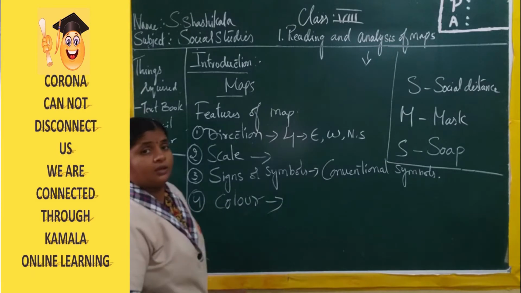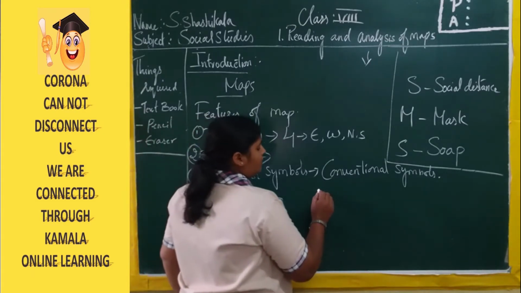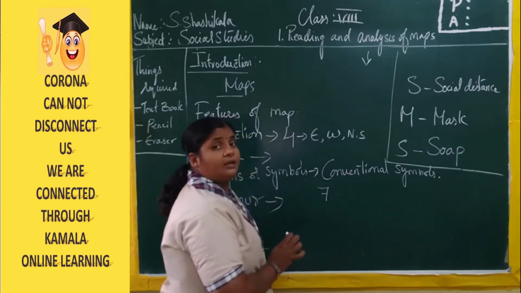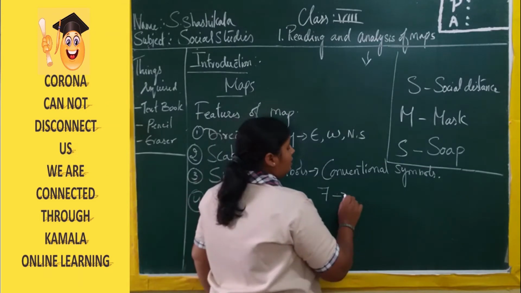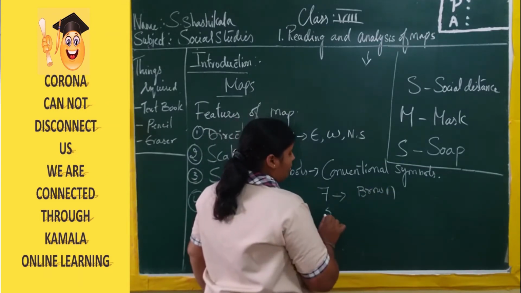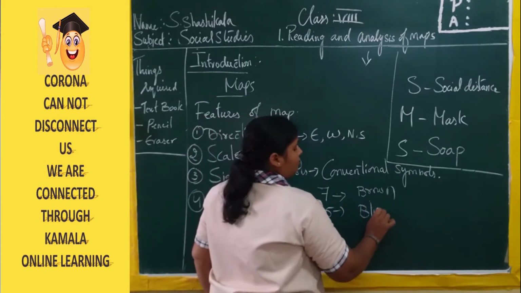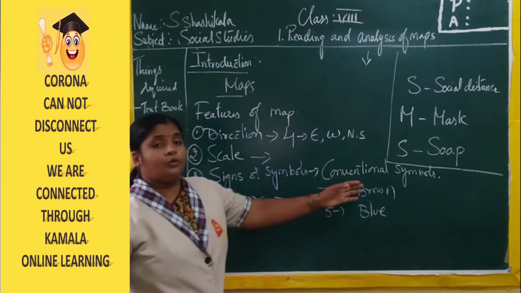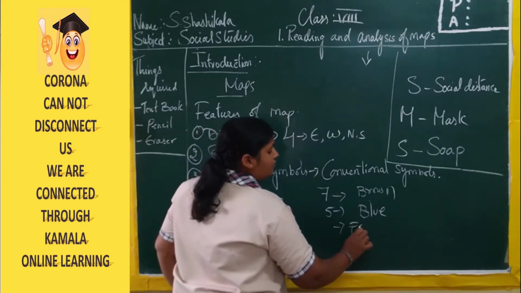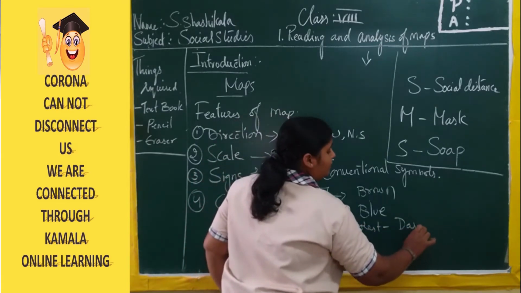Now what is the use of color? Even in our India map or the world map, you can see all the 7 continents, which are the landforms, are represented in brown color, and all the 5 oceans are represented in blue color. Not only brown and blue, for the forest we use dark green color.